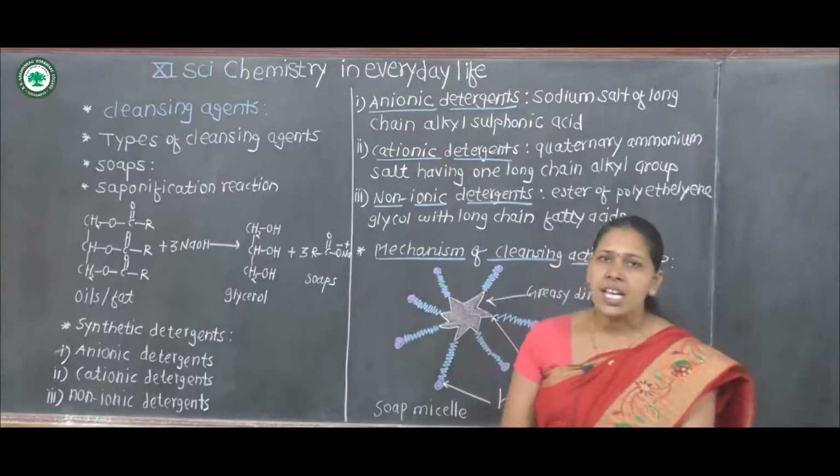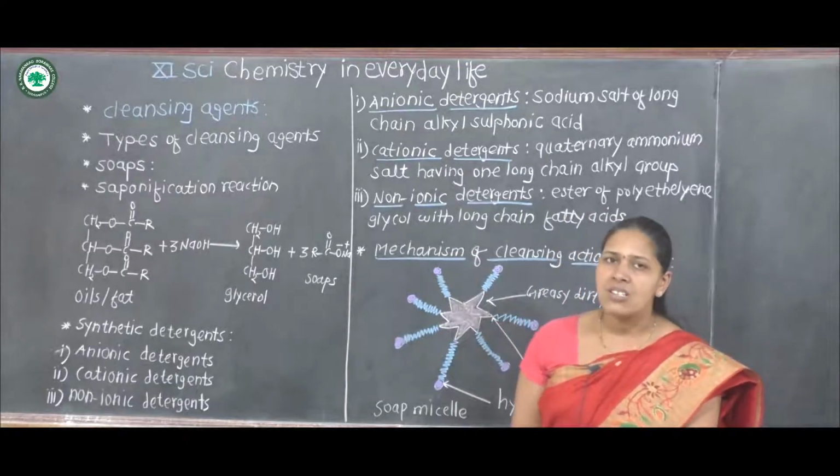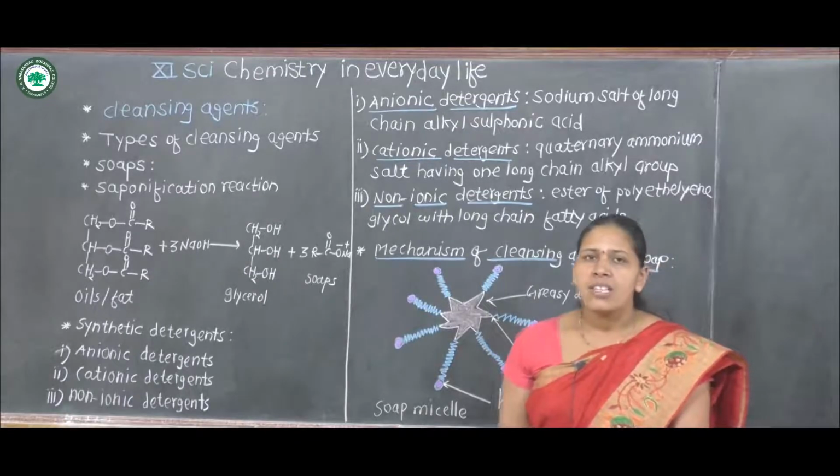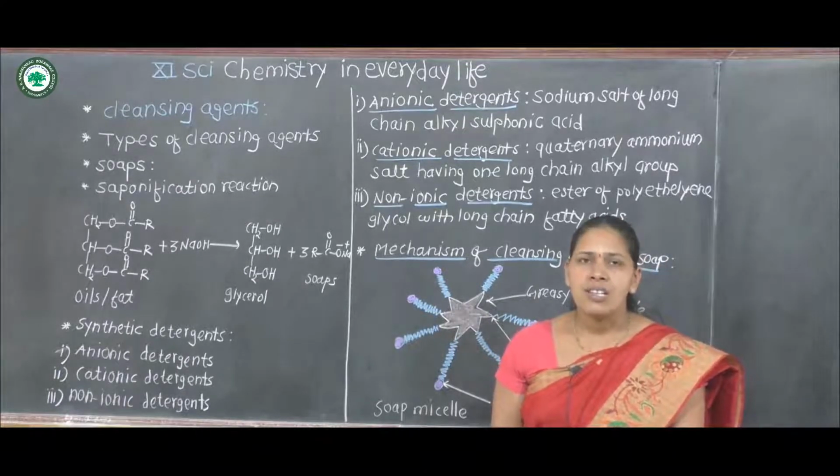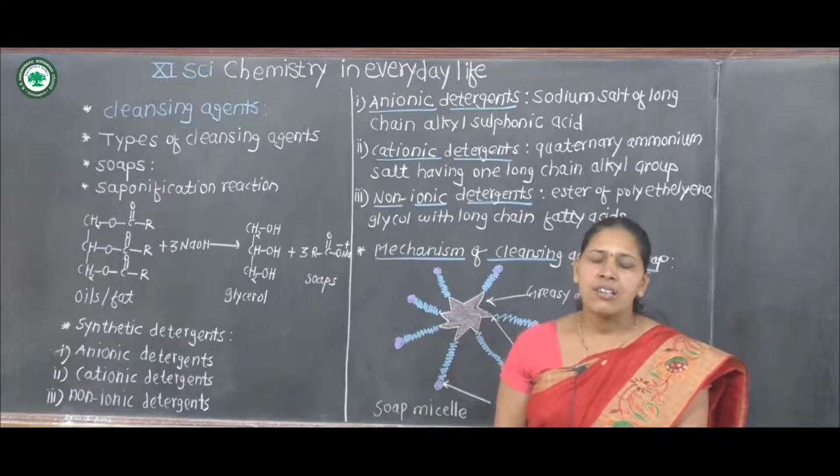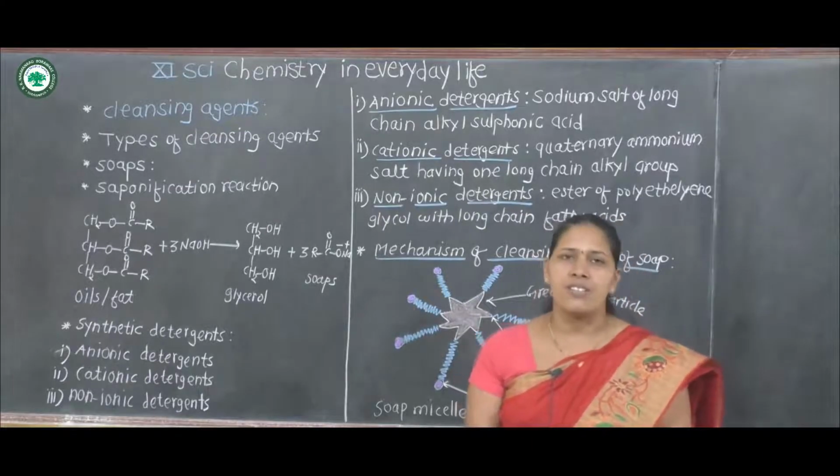There are 3 types of synthetic detergents. First is anionic detergent, second is cationic detergent, and third one is non-ionic detergent.